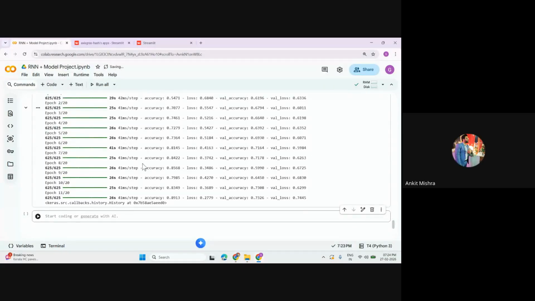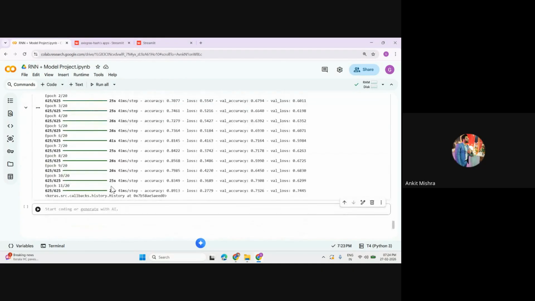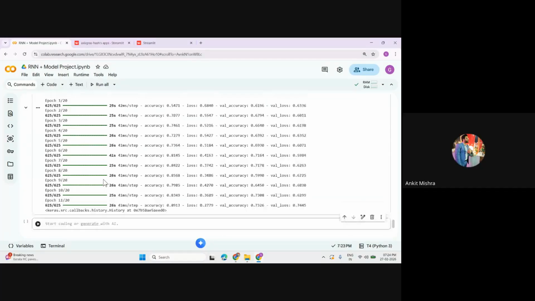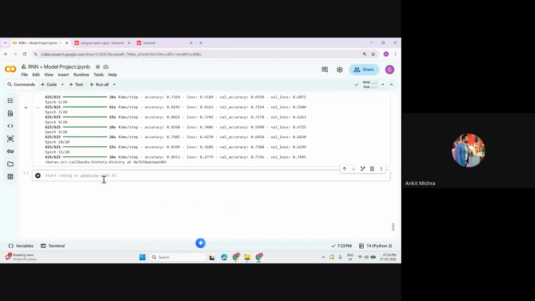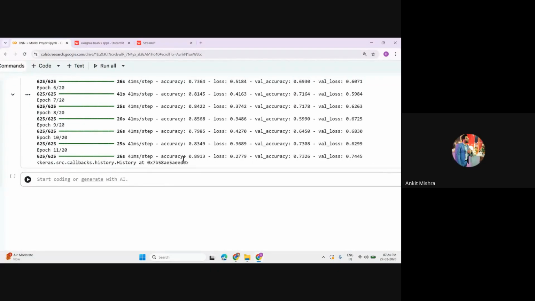Okay, now just look at this. We have given 20 epochs, but the model triggered the callback at the 11th iteration only. This was due to no change in the validation loss. It had a patience of 5 iterations, but it checked that the loss is not decreasing and accuracy is not increasing, so let's just trigger the callback. Now we are close to 90% accuracy, and we are getting an accurate model right now.